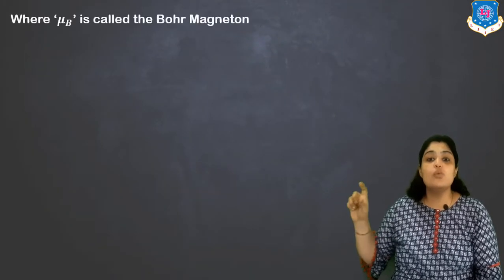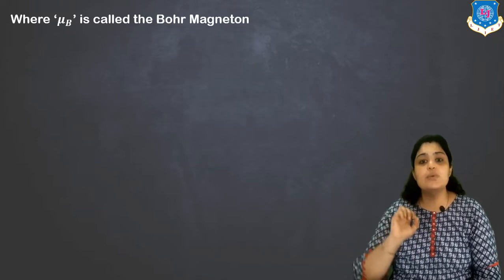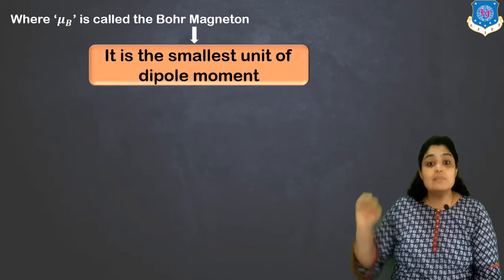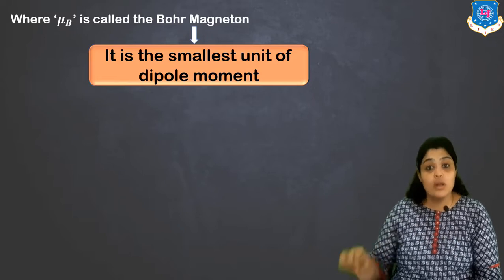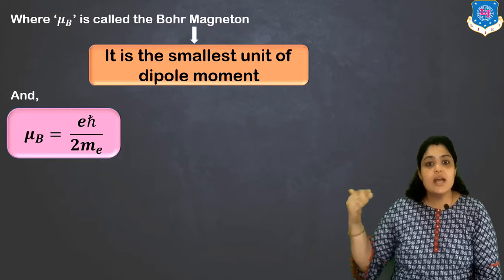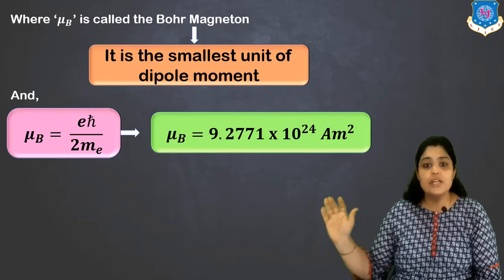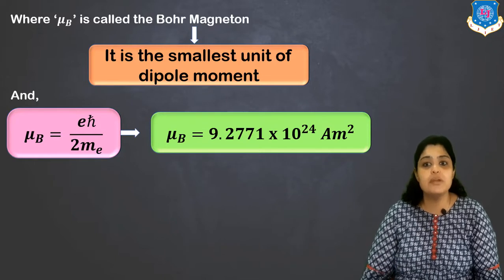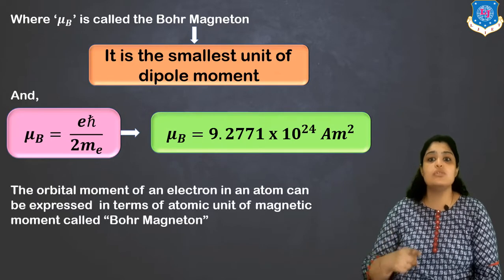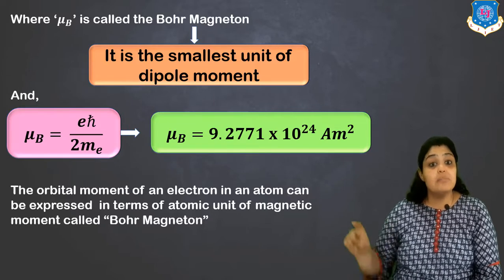Let's see what this mu B is. What have I done? I have just replaced all the constant terms and substituted them as mu B. This mu B is nothing but the Bohr magneton, which is known as the smallest unit of dipole moment. Mu B, the value is e h cut upon 2me. So substituting all the values of constants, you get the value as 9.277 into 10 raised to minus 24 ampere meter square. So this is the smallest dipole moment generated due to the orbital motion of electrons. So you can say that the orbital moment of electrons in an atom can be expressed in terms of Bohr magneton.